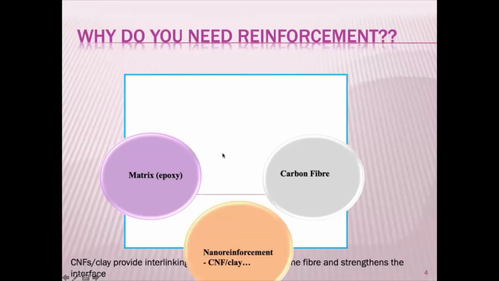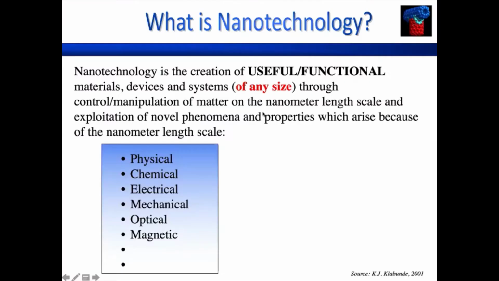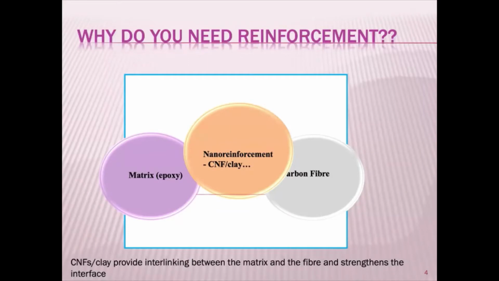But now what you can do is add the reinforcement. The additional reinforcement, on one side it is compatible with your matrix, on the other side it is compatible with your fiber. That way it complements the strength of both of them. And even without this, people realized that there are composites available in this fashion. But with the discovery of especially CNTs or nano clays, you have a lot of advantage, because